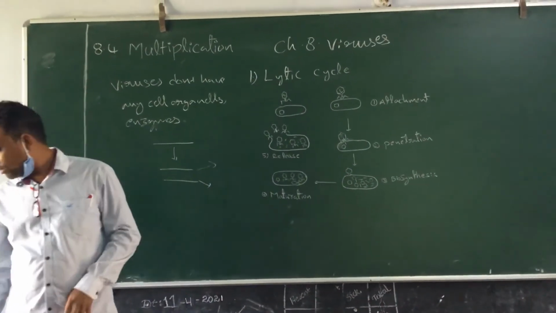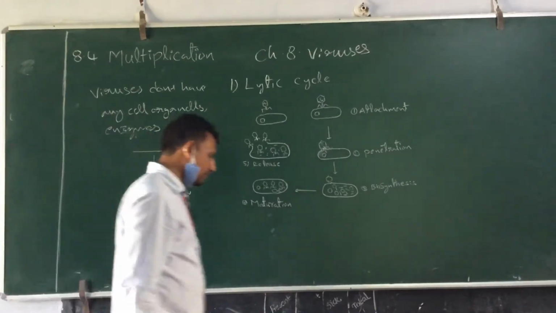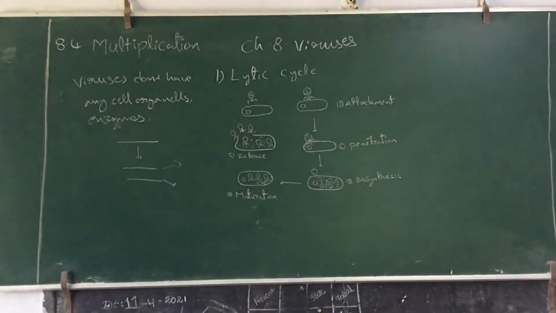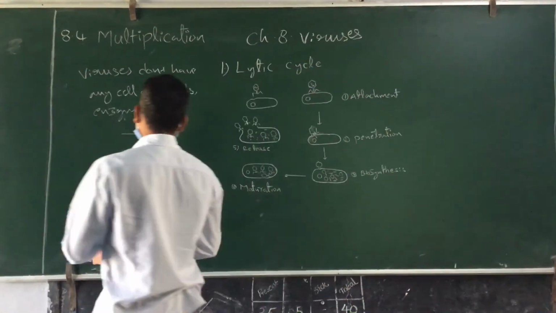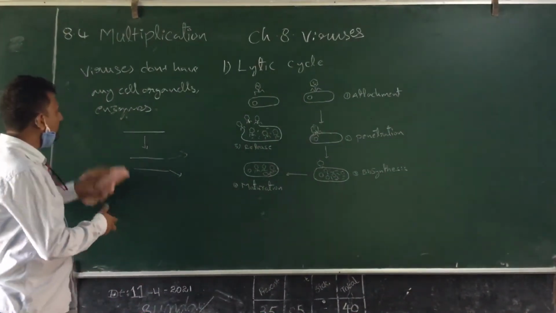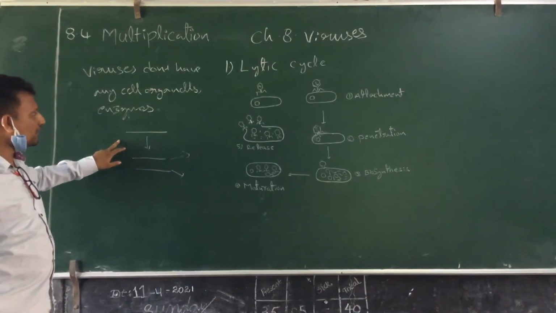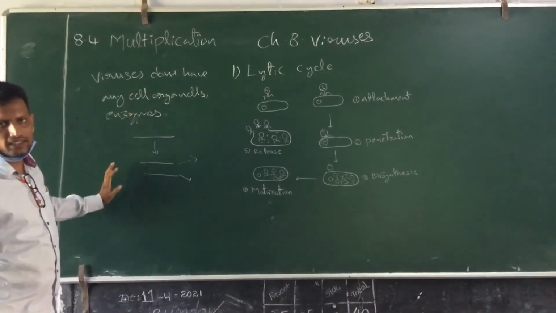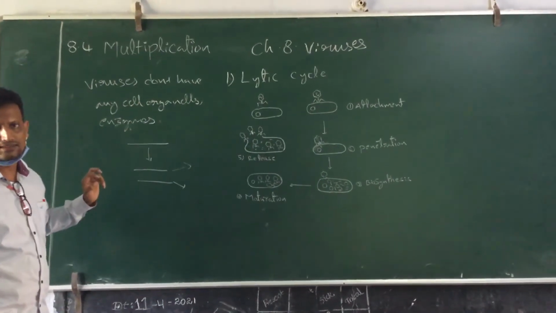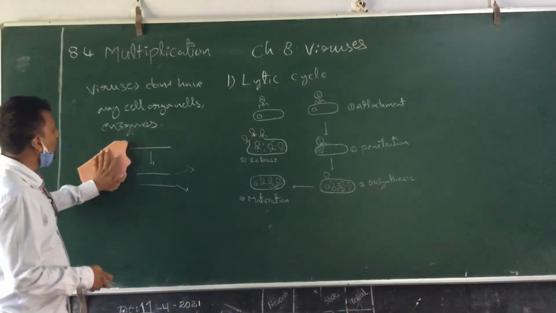This is a very important question. They don't have any machinery for cell division, no replication machinery for the genetic material, and no protein synthesis for the production of new capsids. So how do they multiply?